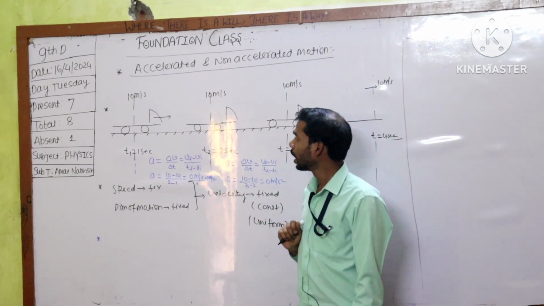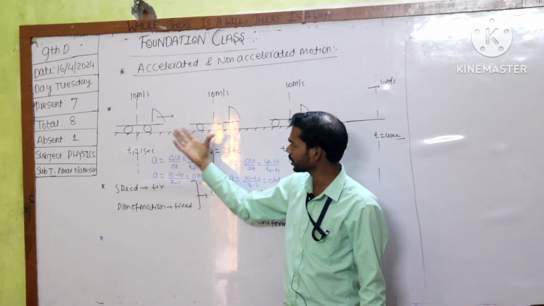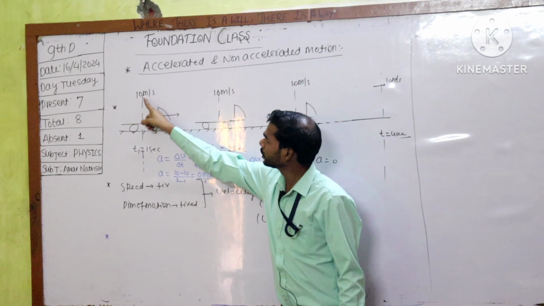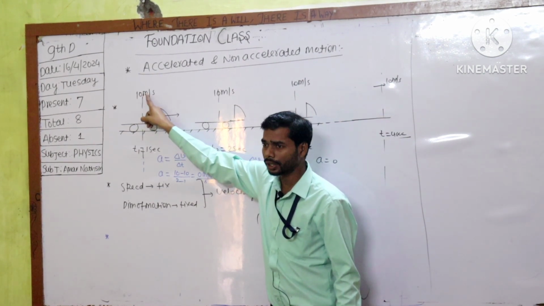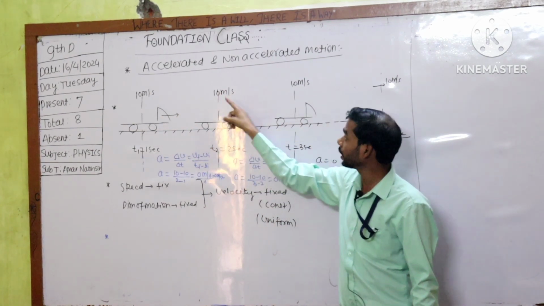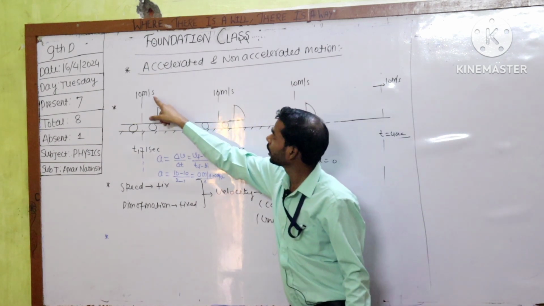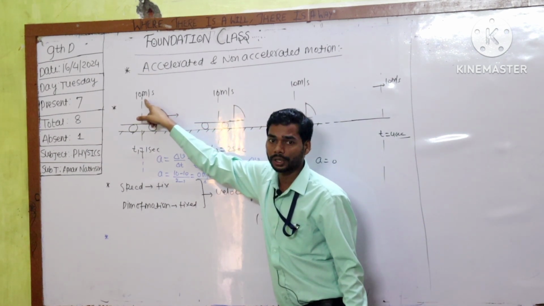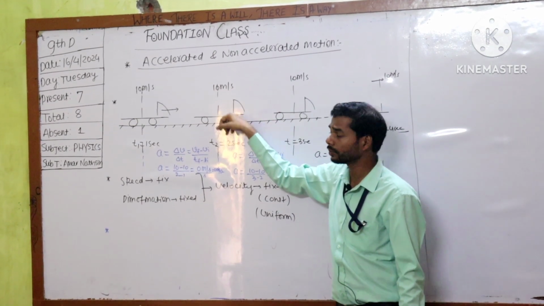If the velocity of the body is uniform, then I can say the speed of the body will be fixed and the direction of motion is fixed. And if you notice very carefully, in this example this body has a tendency to move 10 meter in 1 second. Again, in the next 1 second, how much will it cover? 10 meters.